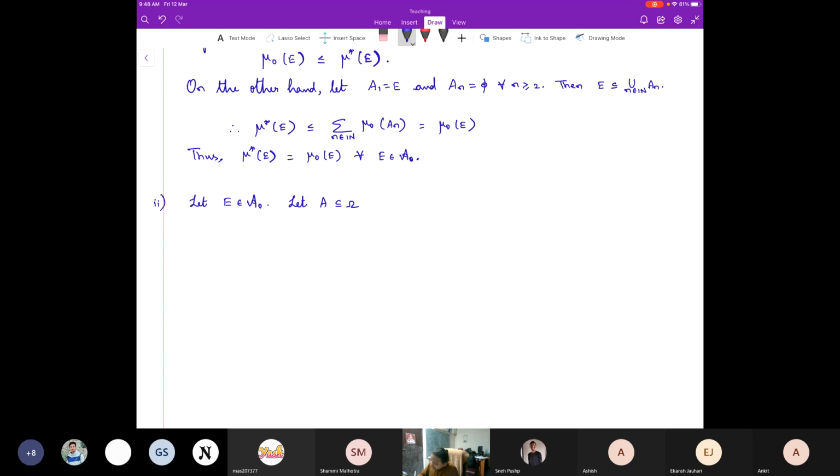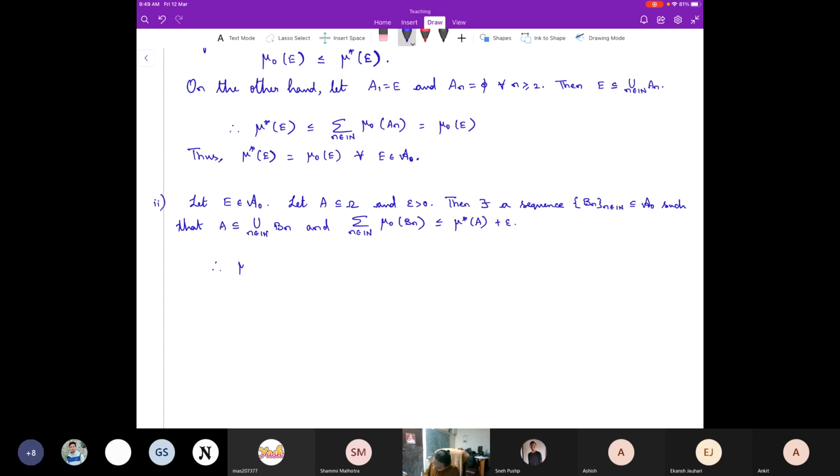We are going to use the epsilon trick: for epsilon greater than 0, there exists a sequence B_n, n contained in A naught, such that A is contained in the union over n of B_n and the summation over n of mu naught of B_n is less than or equal to mu star of A plus epsilon. This is what we are going to use.